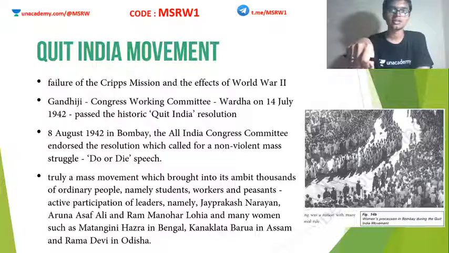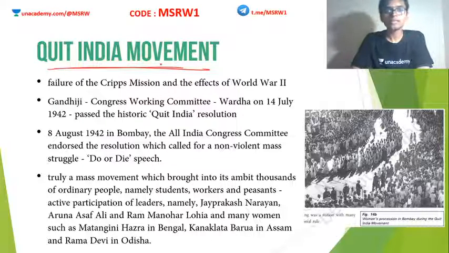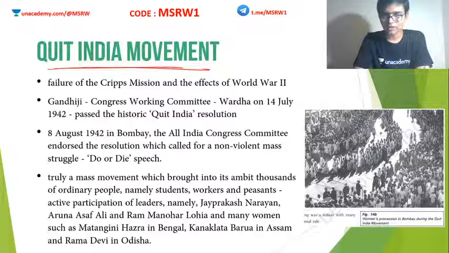Then came the last one, the Quit India movement. We will study this movement later in detail, but for now I will just give you an abstract. The Quit India movement was actually a result of a lot of failed policies of Britain. The Second World War is going on. Britain introduced the Cripps Mission and nobody was in favor of it. So it failed, and in 1942, due to the failure of the Cripps Mission and the effects of the Second World War,